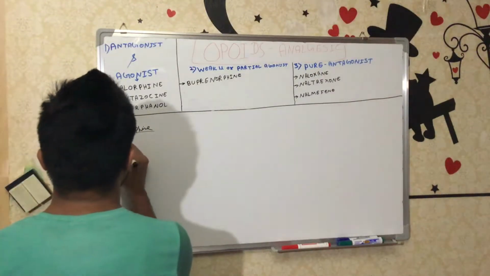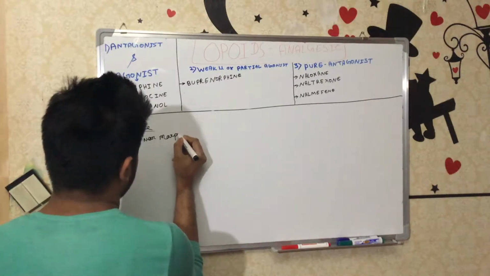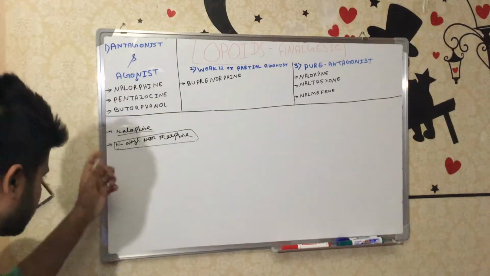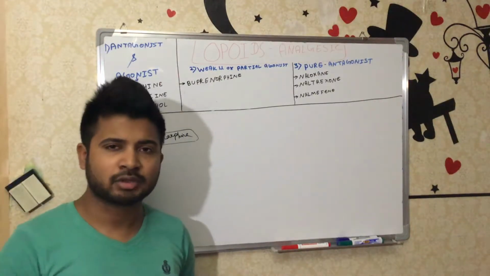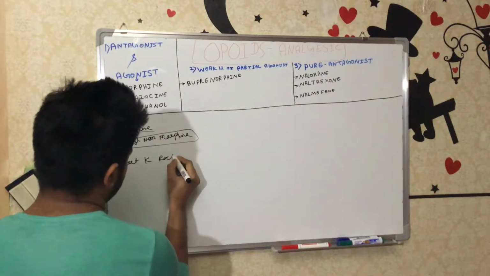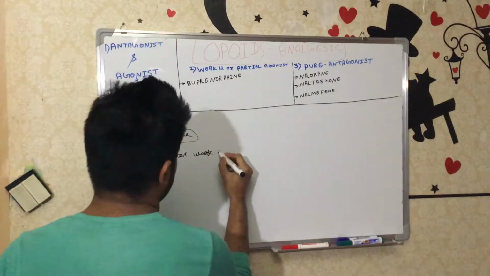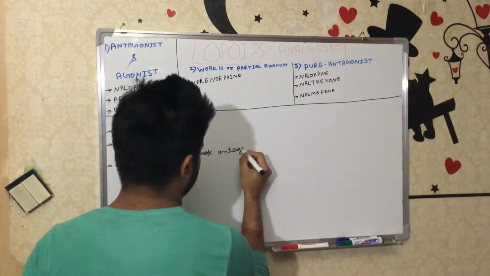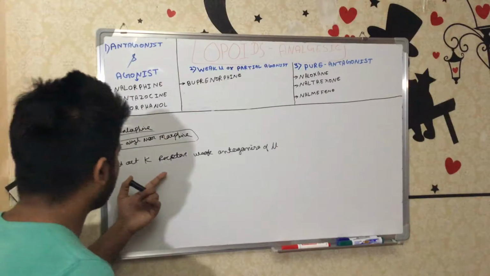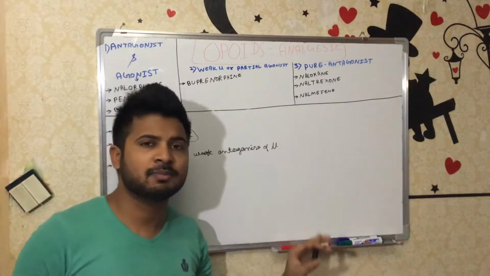This drug mainly acts on the kappa receptor and weakly antagonizes the mu receptor. It acts on the kappa receptor, and it blocks, but not very strongly, just weakly blocks the mu receptor.